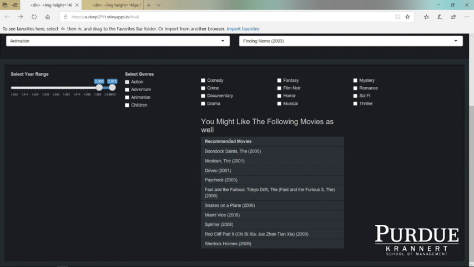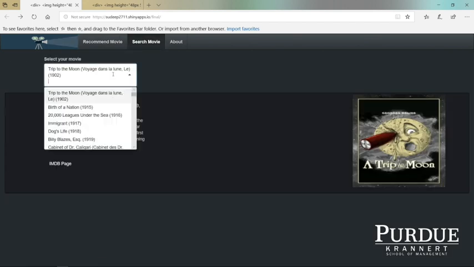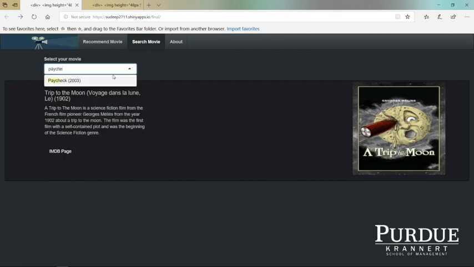So right now I'm seeing the 10 recommended movies, and I'm quite interested in this movie called Paycheck. But I have never seen this movie, I never heard of it. I want to know more information about this movie. We can go back to the top to look into our second tab, which is search movie. Paycheck.